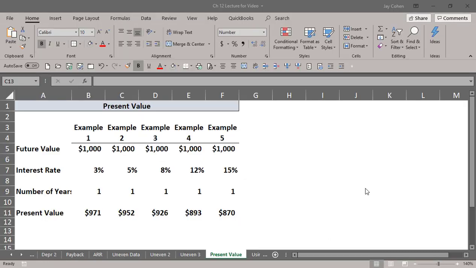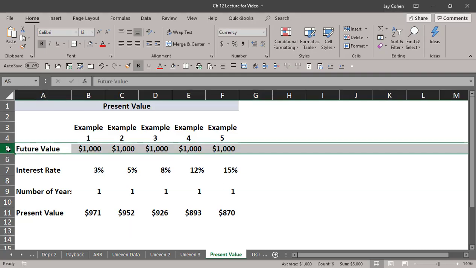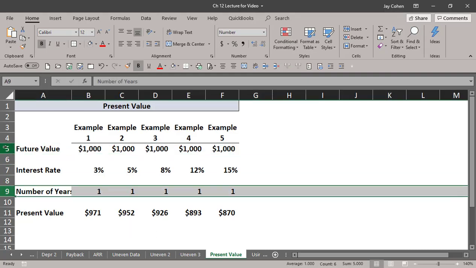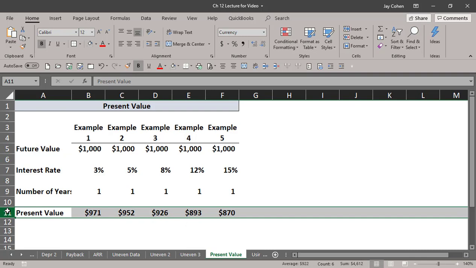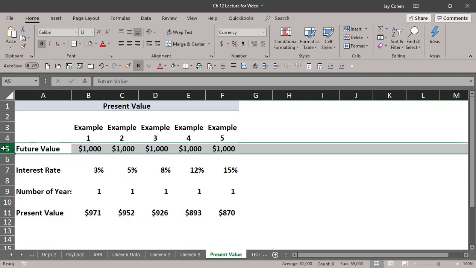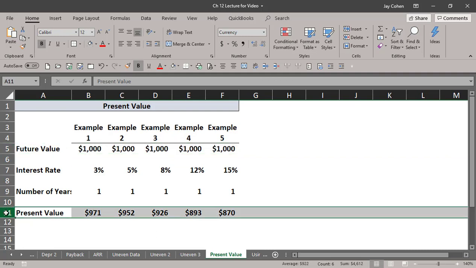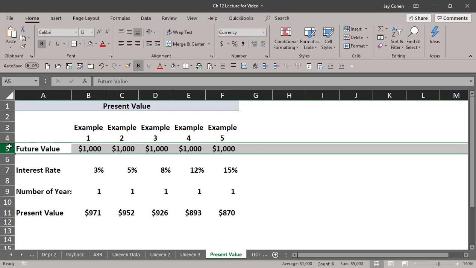Okay, so now let me just show you how these numbers are put together. What I'm saying is we're going to get $1,000 in a year no matter what. We're going to wait 1 year for $1,000. The chapter 12 question is, what is the most we would pay today for that $1,000 we're going to get in a year? I'll say it again because that's a critical question: what's the most you would pay today for that $1,000 you're going to get at the end of year 1?